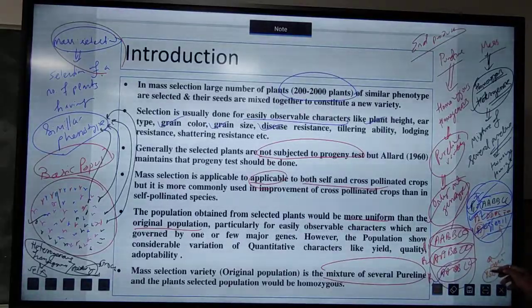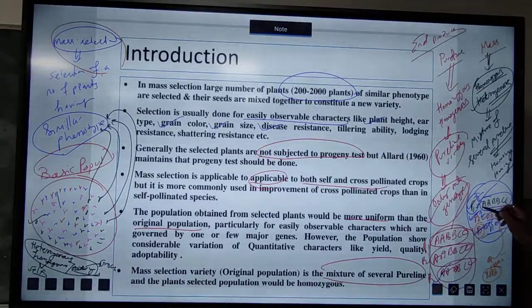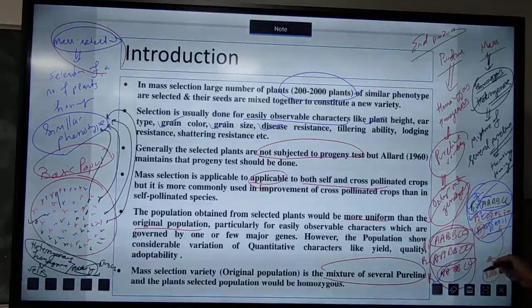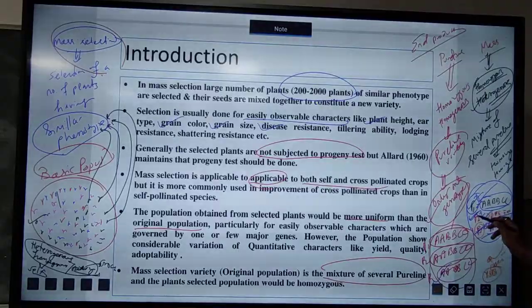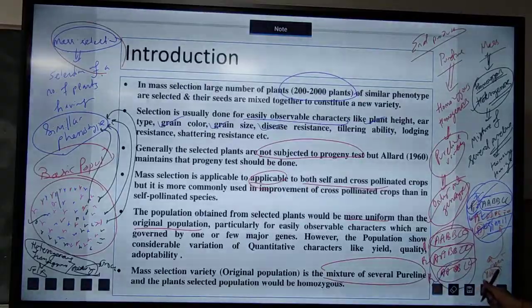Now plant 3 is susceptible to the yellow stem borer. It doesn't mean that plant 1 and plant 2 are also susceptible. Why? Because plant 1 and plant 2 have different genotypes. Hence, plant 1 and plant 2 are more adaptable, or they can give resistance to this yellow stem borer.